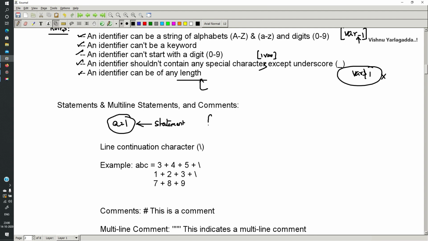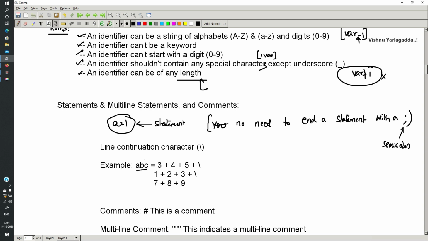You need not end a statement with a semicolon. So this is called a semicolon. Fine. So then an expression can be done like this.